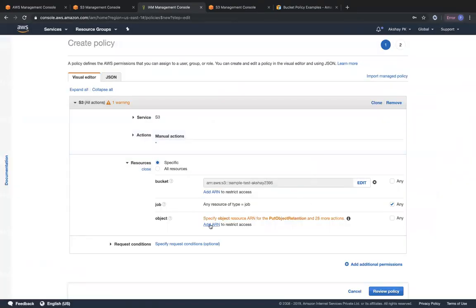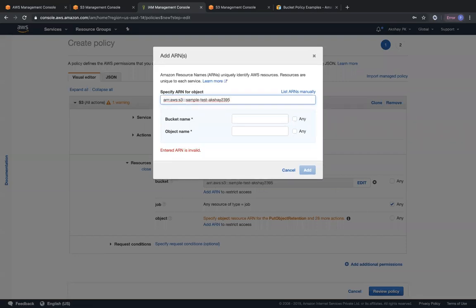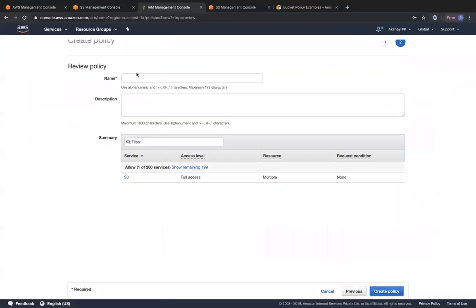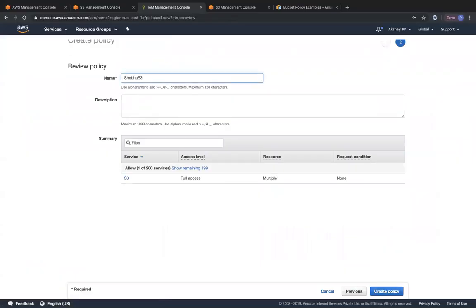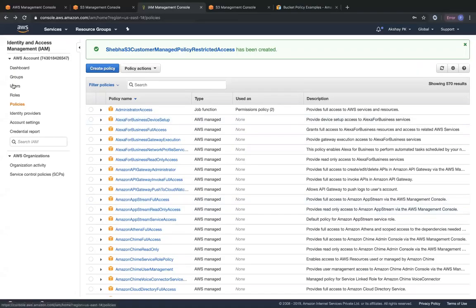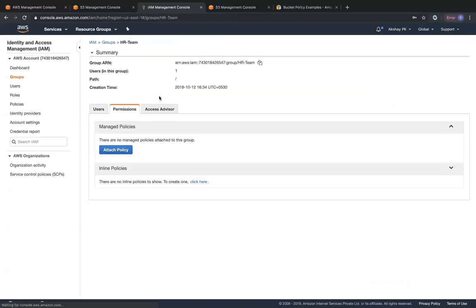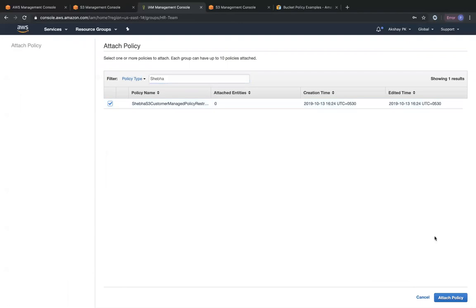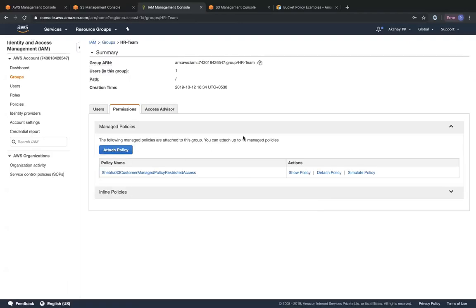Okay. And under object ARN, I'm going to denote everything, slash and star, to all objects. Okay. So I'm going to review this policy. I'm going to give this policy a name. So Shiba S3 customer managed policy restricted access. And then I'm going to go ahead and create this policy. So the second that I create this policy, I'll go back to groups and I'll assign this policy to that group. Okay. The policy that we created. So this policy right now should have access to only that one particular bucket, right? So go ahead and attach the policy.